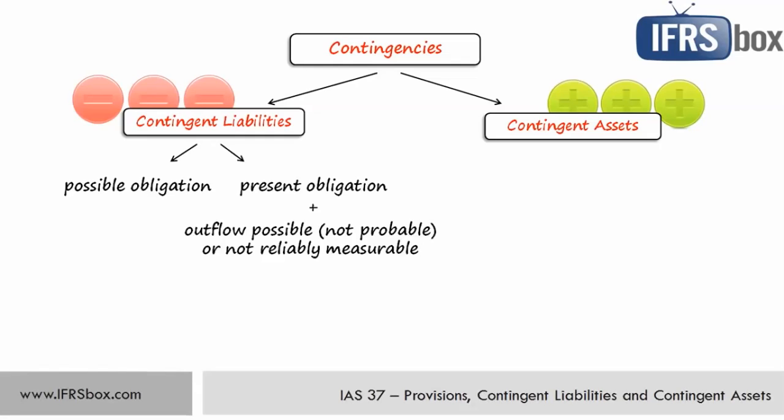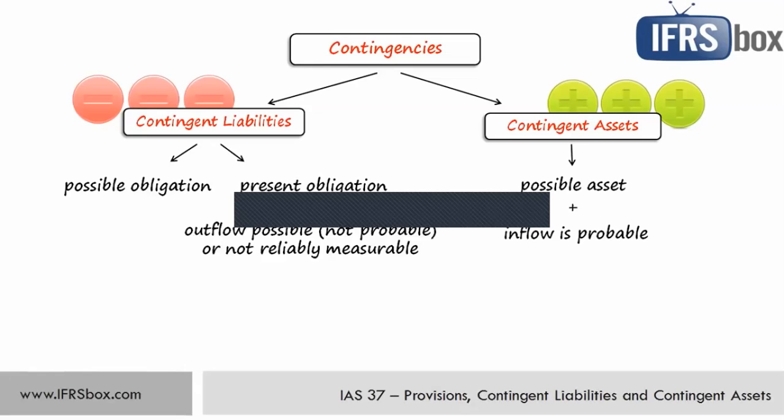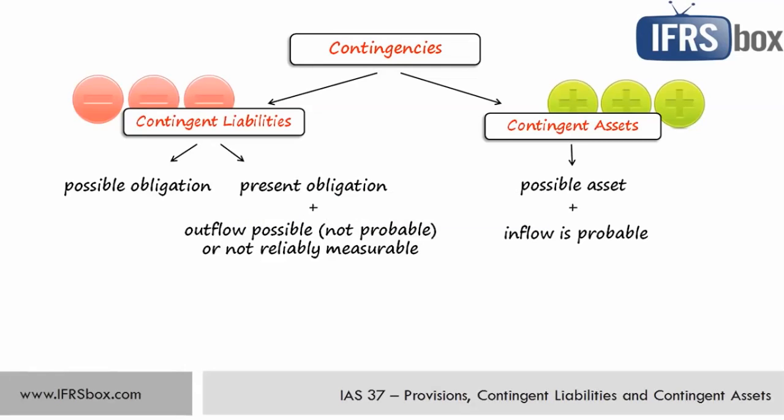It is a possible asset that arises from past events and whose existence will be confirmed later by the occurrence or non-occurrence of some future events out of the entity's control. For example, when you are suing somebody else and expect winning the court case with some compensation from the other party. In such a case, the result of court proceedings is out of your control and this possible compensation would represent a contingent asset.